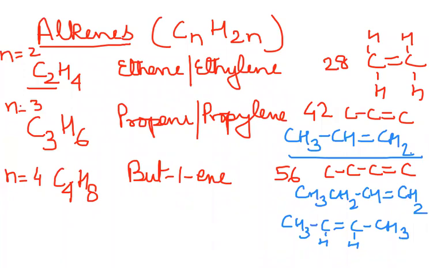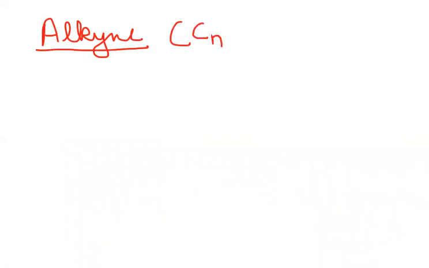Okay, so in general, I hope you have understood what the difference between the successive members is and how it can be represented by a general formula. The third one that you all have to do is the alkynes. Now in the alkyne series, yne stands for a triple bond in the molecule. So the general formula is CnH2n-2.